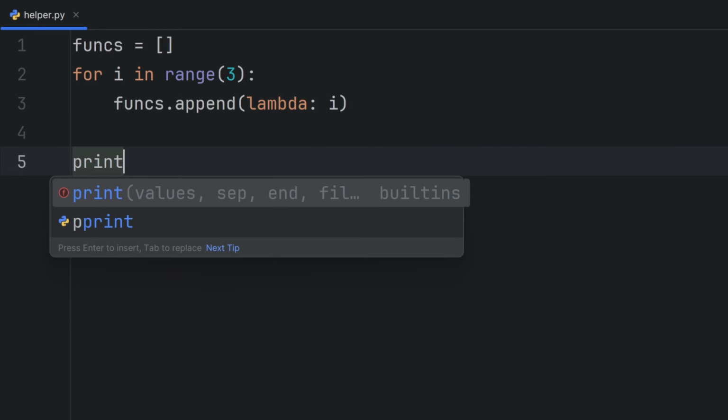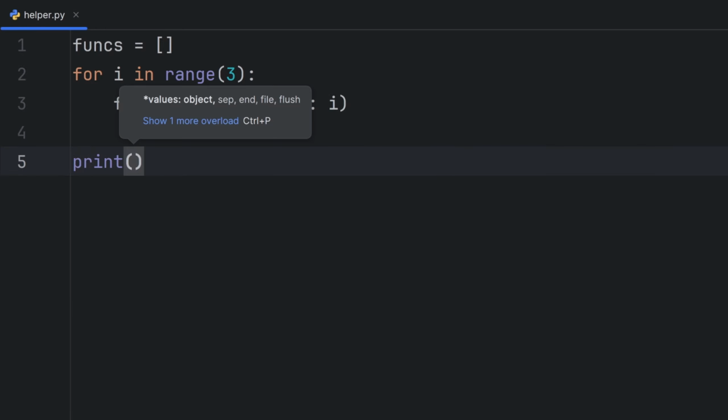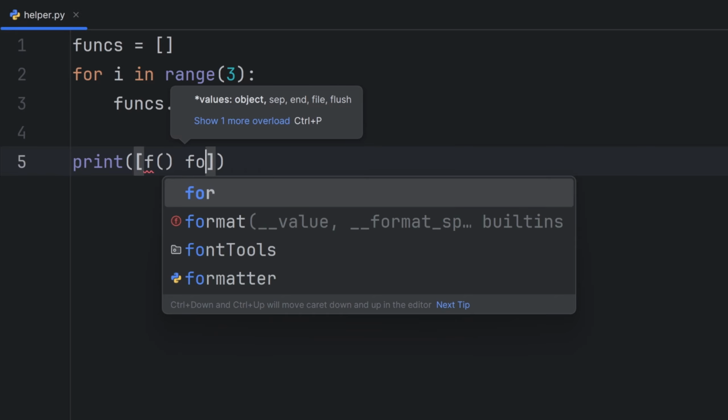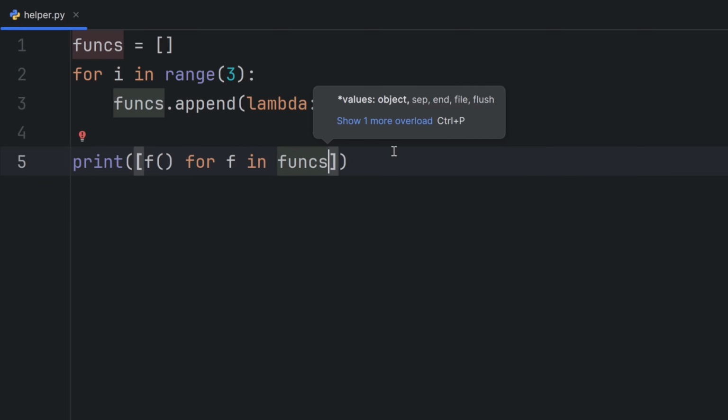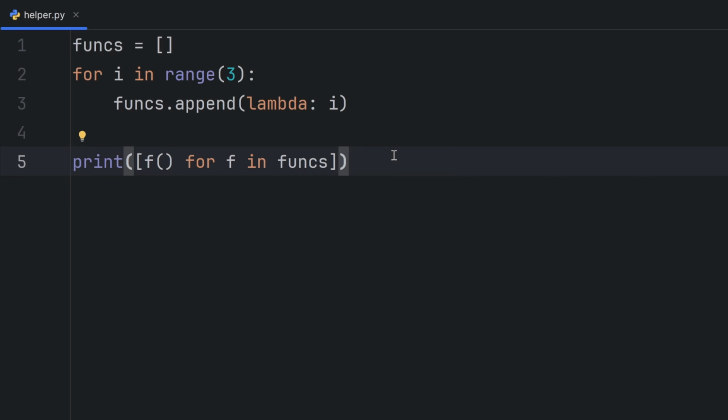And now let's print all of those elements. So I can write here square brackets to make this a list, write f and call it to evaluate, for f in functions, and print all of them. Write down in the comments below, what do you think will be the output of this code? Many beginners, and even intermediates, make a mistake here.